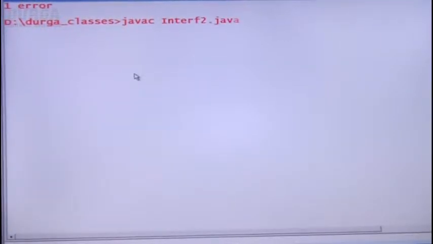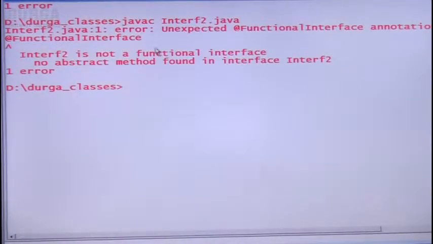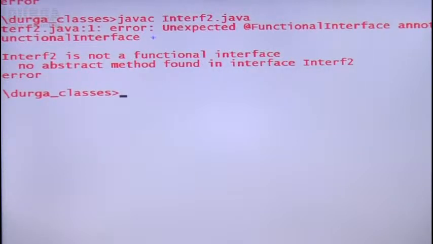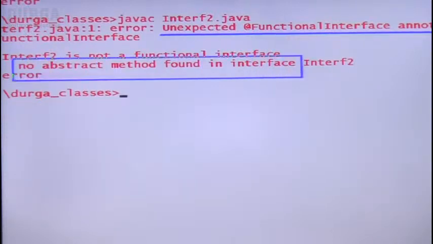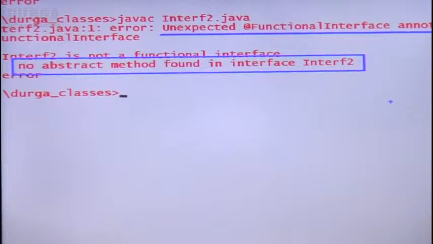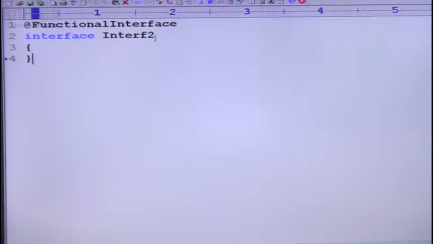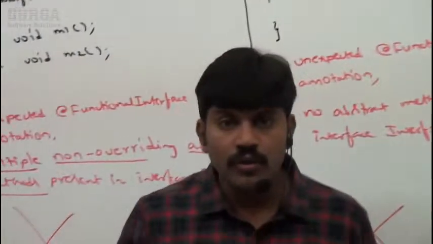Now let me compile this code, sir. javac Interrupt2.java. Just observe carefully, we are getting the same compiler error: unexpected @FunctionalInterface annotation. What is the reason for that? Can you please read this one? No abstract method found in interface Interrupt2. That's why the problem is coming, right? I hope everyone is able to understand. Okay, that's all. This is what you should remember.